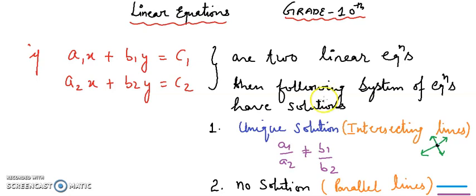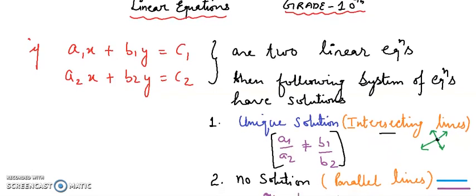If you want to check whether the lines are intersecting or not, you only have to check this condition: the coefficient of x in the first equation upon the coefficient of x in the second equation is not equal to the coefficient of y in the first equation upon the coefficient of y in the second equation. If a1 upon a2 is not equal to b1 upon b2, it represents the ratio of the equations, then you have to say the lines will be intersecting, right?